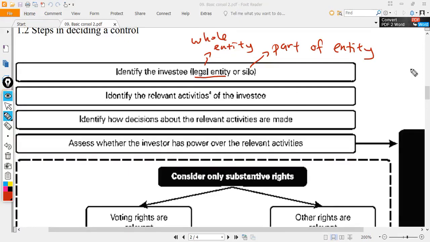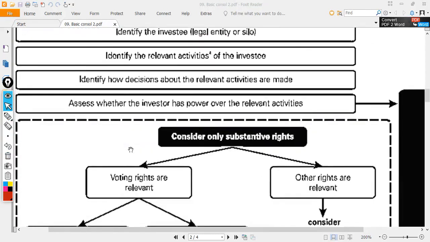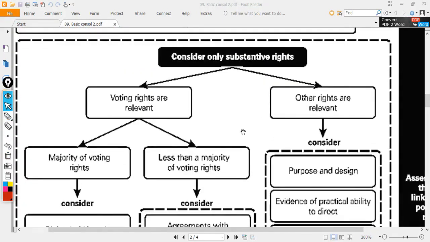Identify the relevant activity of the investee, which we have just discussed with some examples, deciding the operating policy, deciding the capital and all this. Identify how decisions about relevant activity are made. Are we able to participate? And assess whether we have power. Where do we get our power?